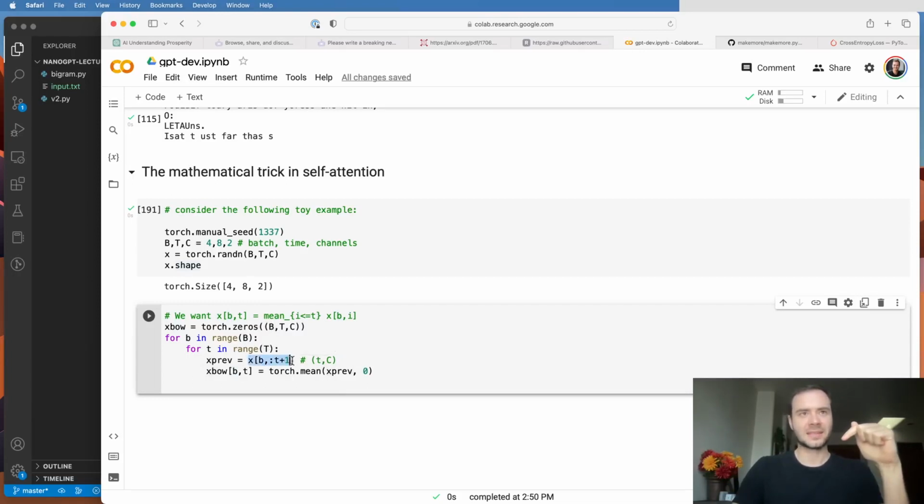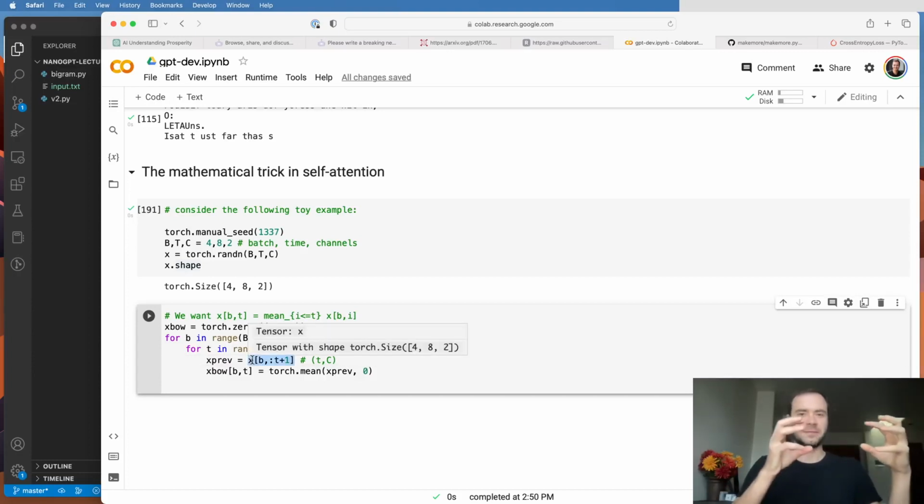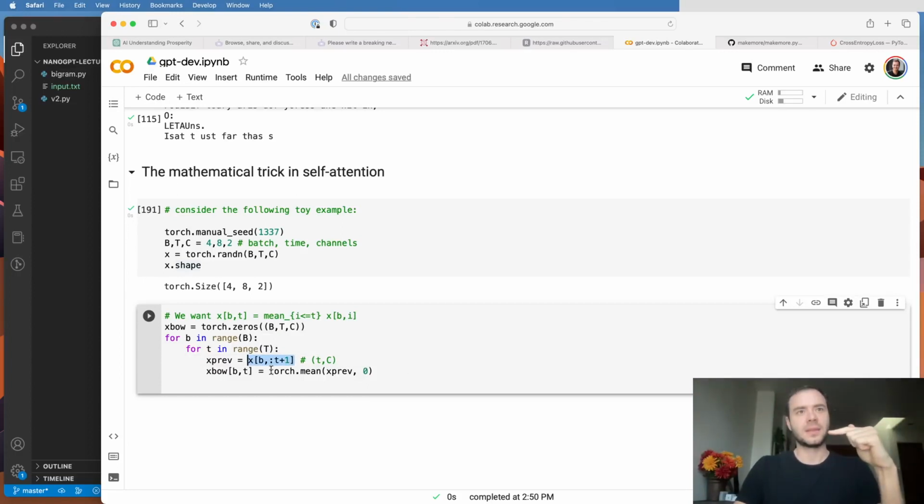So when we slice out X in this way, xprev becomes of shape how many elements there were in the past, and then of course C, so all the 2-dimensional information from these little tokens. So that's the previous chunk of tokens from my current sequence. And then I'm just doing the average, or the mean, over the 0th dimension. So I'm averaging out the time here, and I'm just going to get a little C 1-dimensional vector, which I'm going to store in x bag of words.